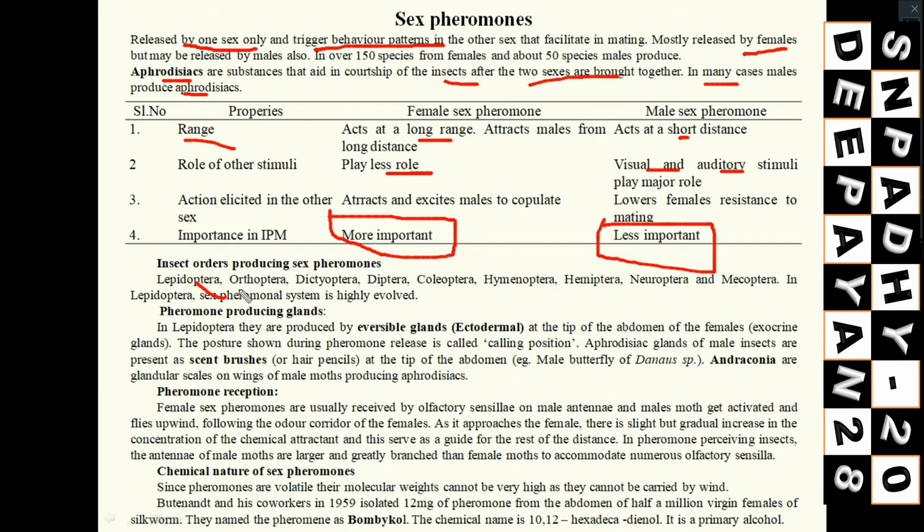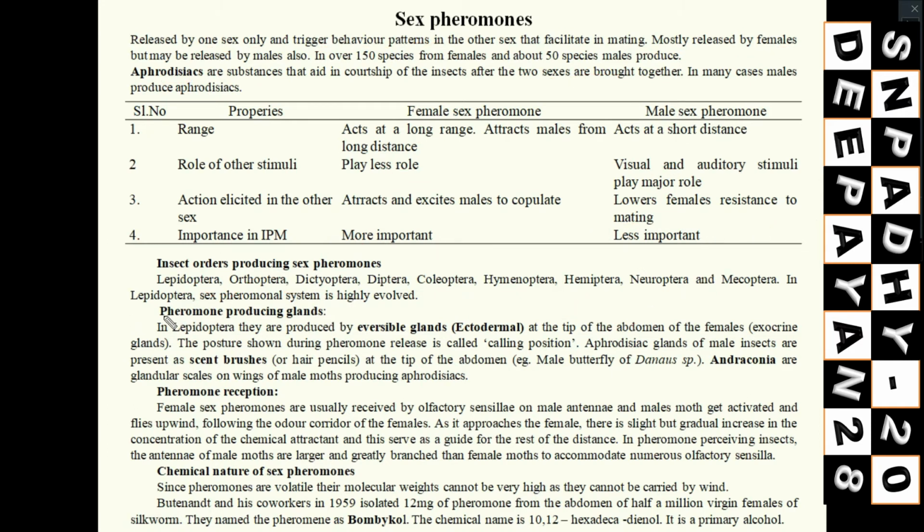Different orders like Lepidoptera, Orthoptera, Dictyoptera, Diptera, Coleoptera, so many are there. They are producing the sex pheromones. Now we will discuss the pheromone producing glands. What are the glands in insects which produce the pheromone?